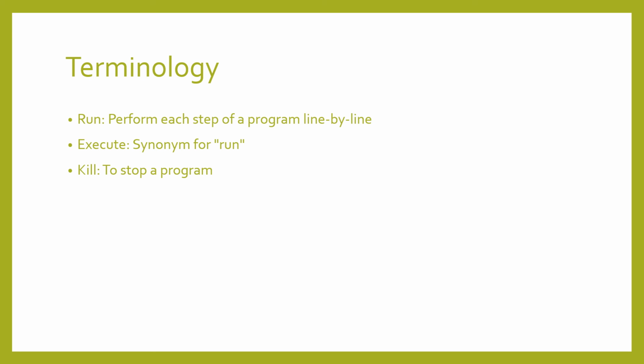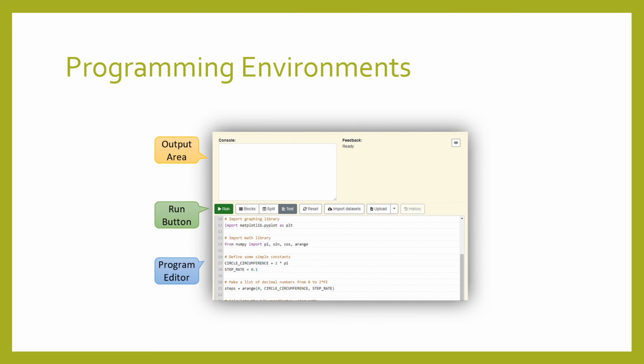When we want to use a program, we will say that the program is run or executed. Either a program will end on its own, or we will have to stop it ourselves, which is sometimes referred to as killing a program. Technically, you can write programs in a text editor and then run them with Python separately. However, most programmers use a programming environment that makes it very easy to write programs and then press a single button to run them. Usually, running a program causes some kind of visual output, although this is not always guaranteed. This screenshot shows the BlockPy programming environment, which we will use to write and run basic programs, so we can view their output.